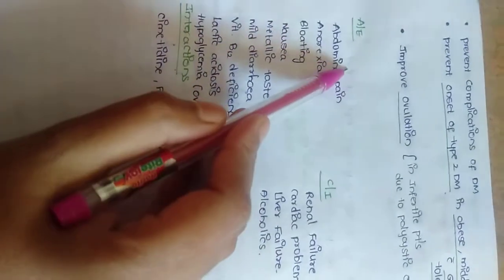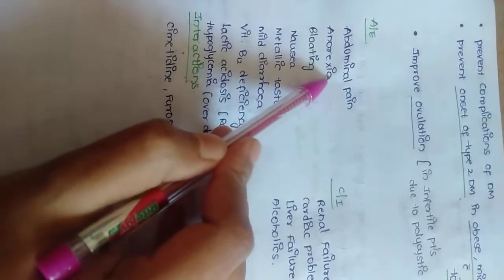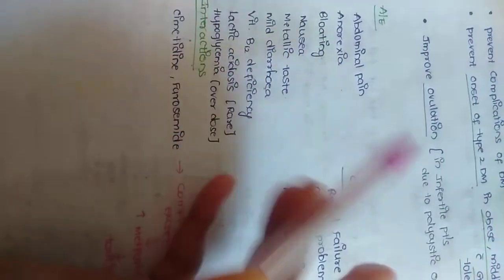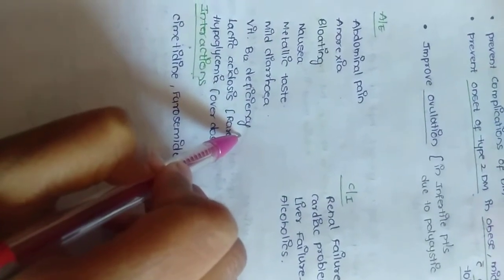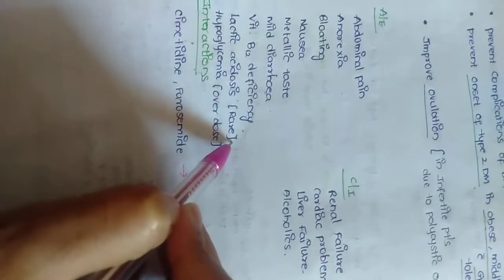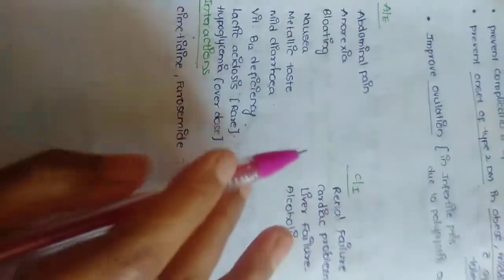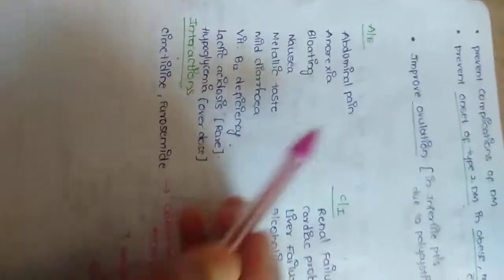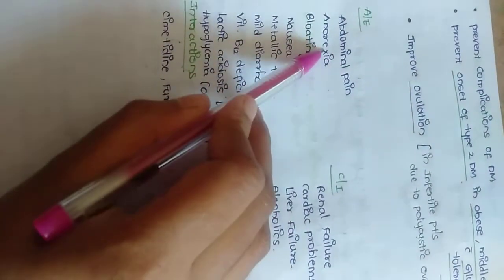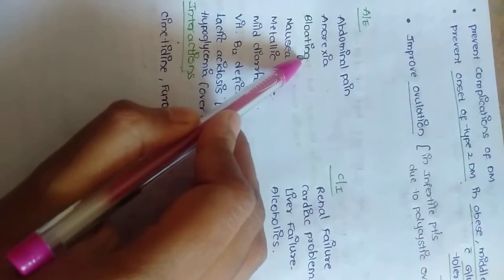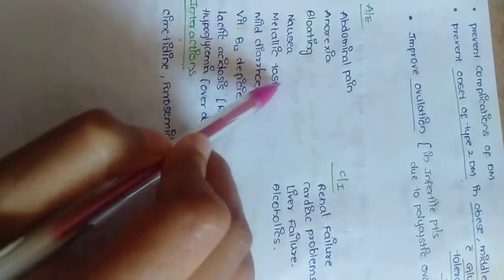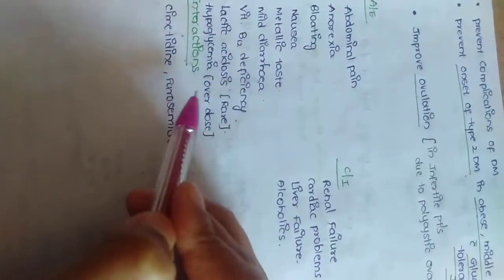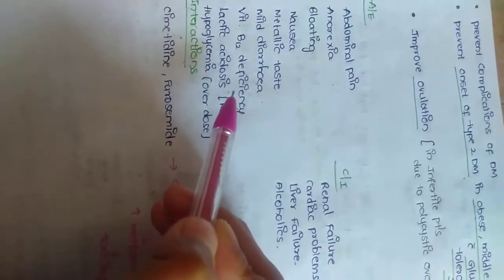The adverse effects of metformin are abdominal pain, anorexia, bloating, nausea, metallic taste, mild diarrhea, vitamin B12 deficiency, lactic acidosis which is rare, and hypoglycemia in overdose only. Let's repeat this: abdominal pain, anorexia, bloating. Anorexia means a lack of appetite. Bloating, nausea, metallic taste, mild diarrhea, vitamin B12 deficiency. As we have told you, it decreases the absorption of B12.